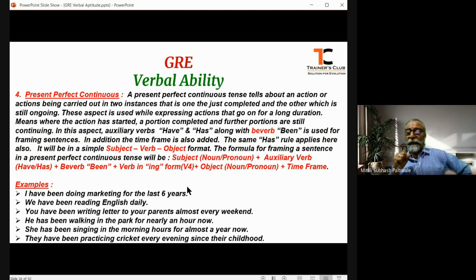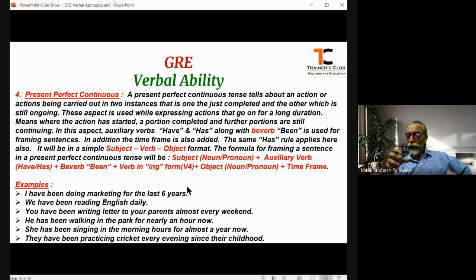That means the present perfect continuous tense tells about an action or actions that are being carried out in two instances or in a longer instance, that is, one is just completed and the other is still ongoing.